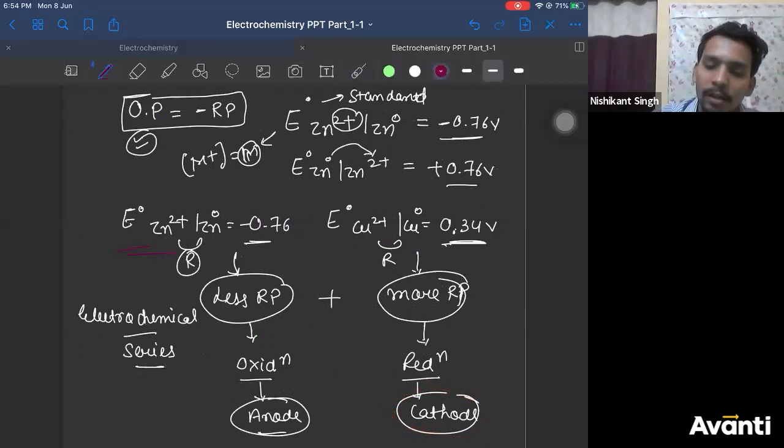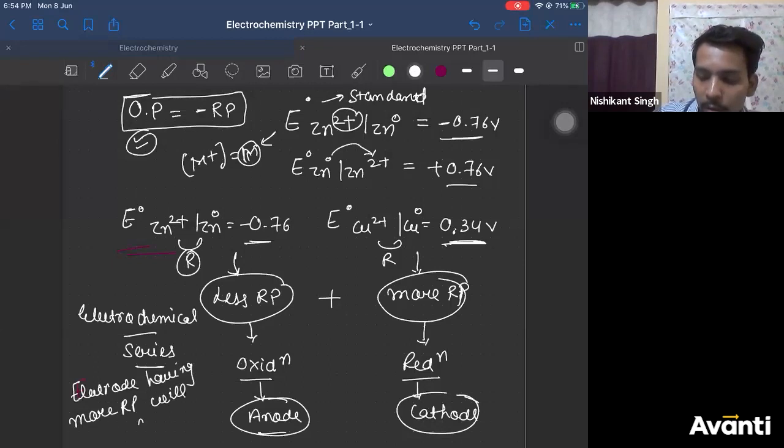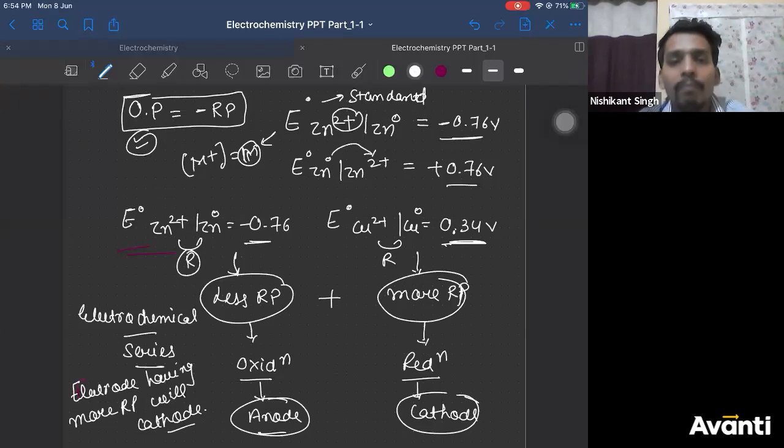So in short, the electrode having more reduction potential will be cathode. Is this clear now, Kiran? Yes, sir. Okay, beta.